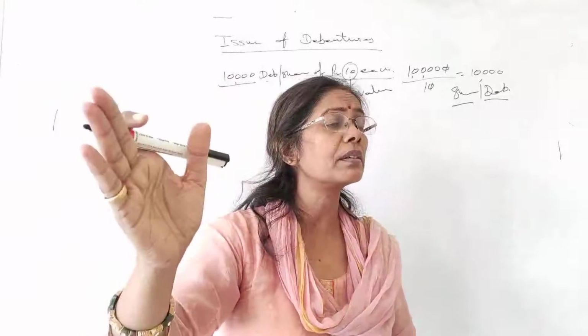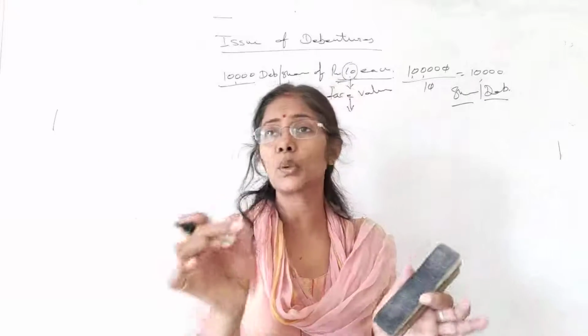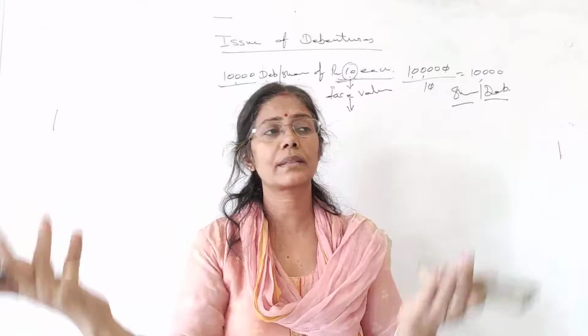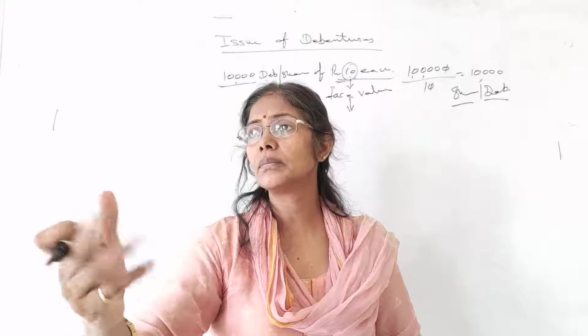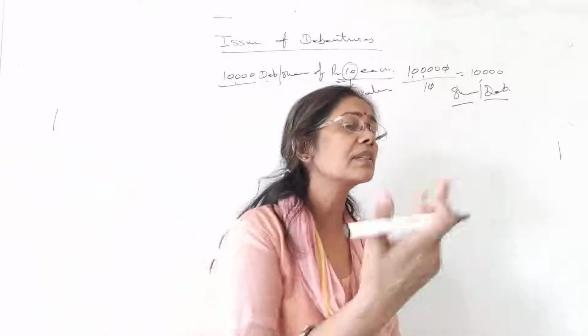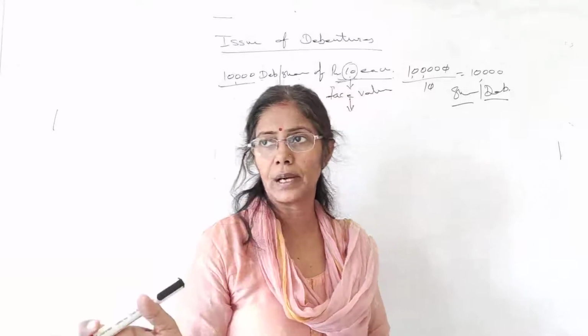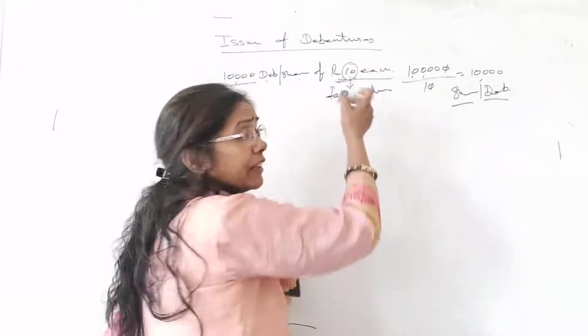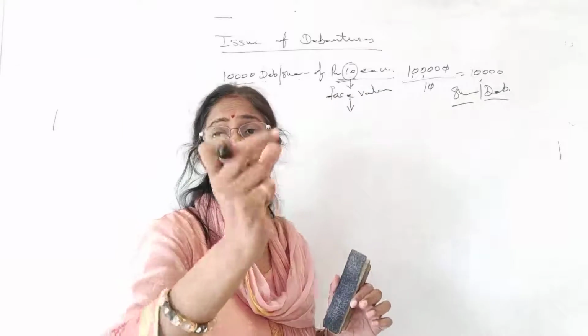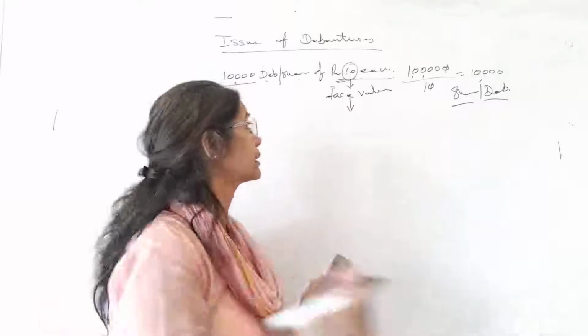Are you getting my point? Shares cannot be issued at discount. Okay? But debentures can be issued at discount, right? So when you issue your debentures less than the face value, that difference is termed as discount.